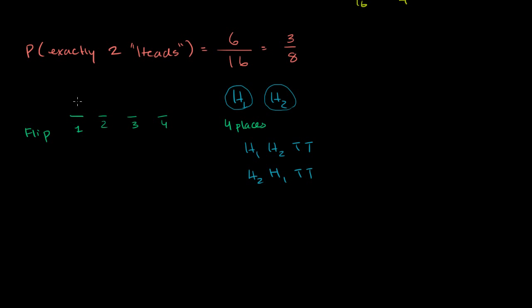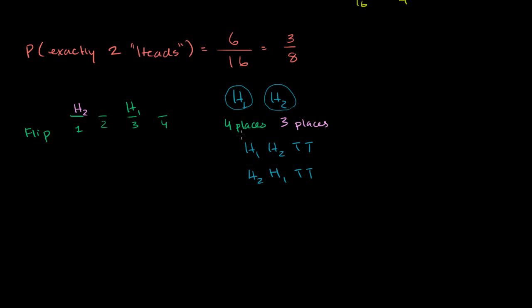Well, if that first head takes up one of these 4 places, let's just say that first head shows up on the third flip, then how many different places can that second head show up in? Well, if that first head is in one of the 4 places, then that second head can only be in 3 different places. And so, it could be in any one of these. It could maybe be right over there, any one of those 3 places.